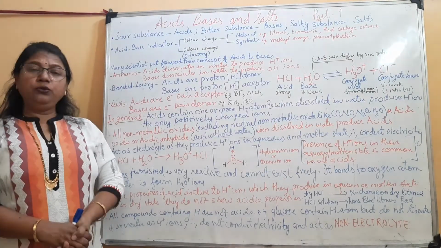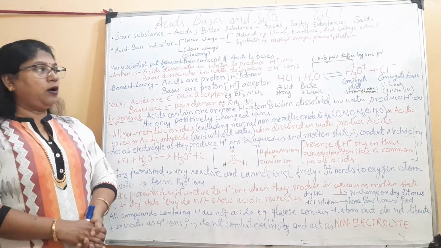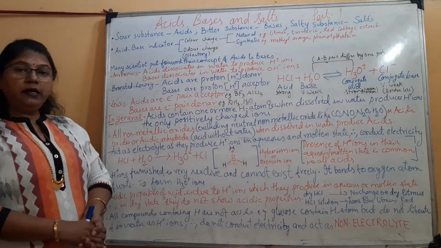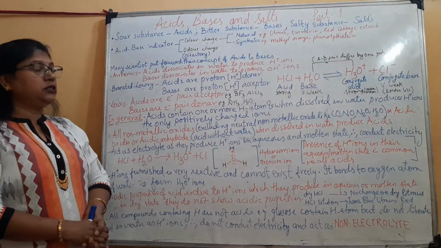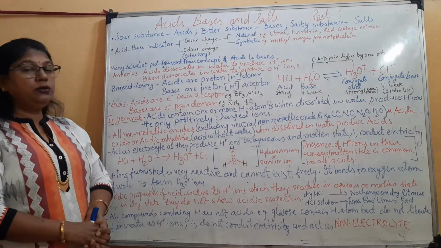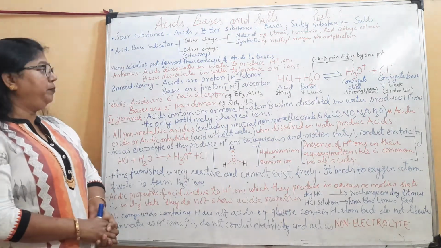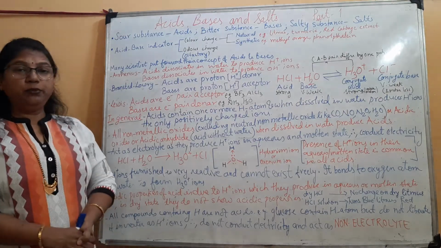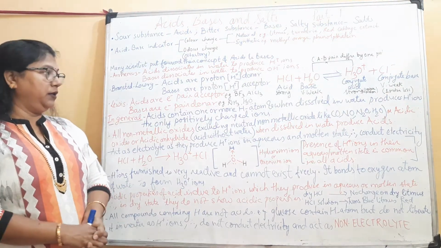Now according to various scientists, the concept of acids and bases can be explained. First, the Arrhenius concept. Acids dissociate in water to produce H+ ions and bases are those which dissociate in water to produce OH- ions or hydroxyl ions.